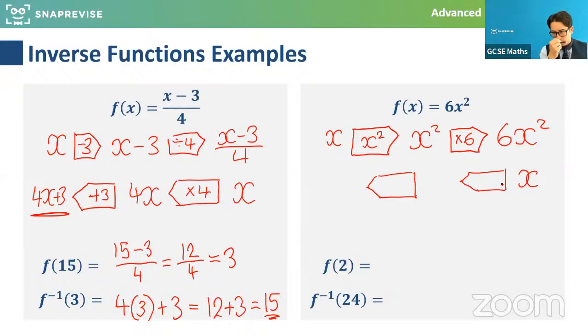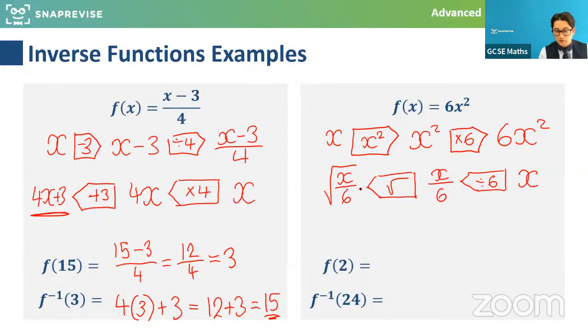The last thing we did was times by 6. So we're actually going to divide by 6. Excellent. That's superb. And then we're going to have to square root. So where we squared it, the inverse would be to square root it. So it would be root of x over 6. Well done. Brilliant. Superb suggestions, guys.